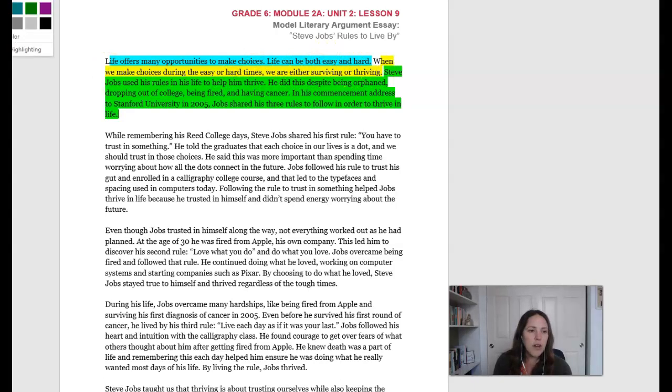Okay, so the second paragraph I think will be even easier for us to find the claim, but read along with me and see if you can determine what you think the claim would be.